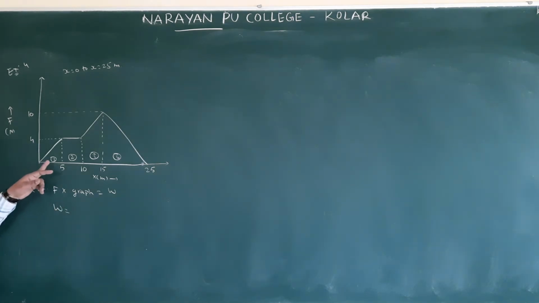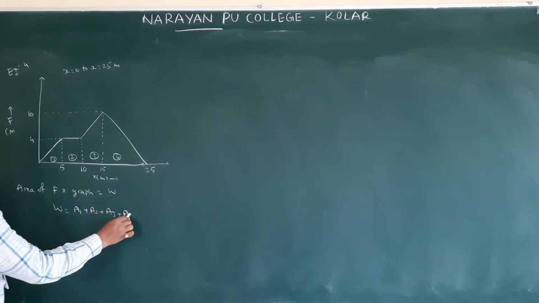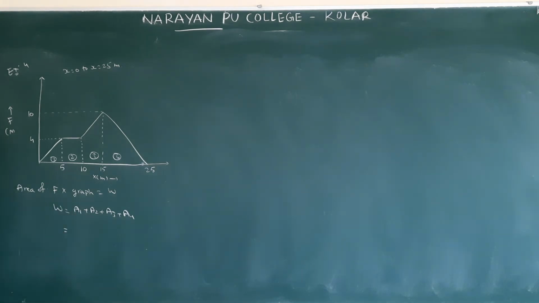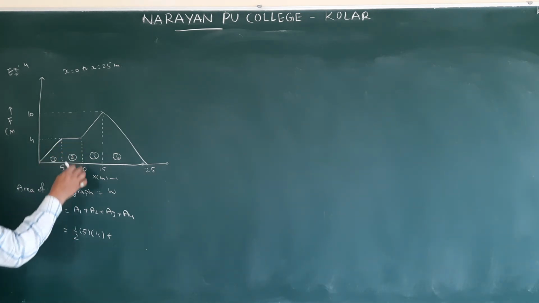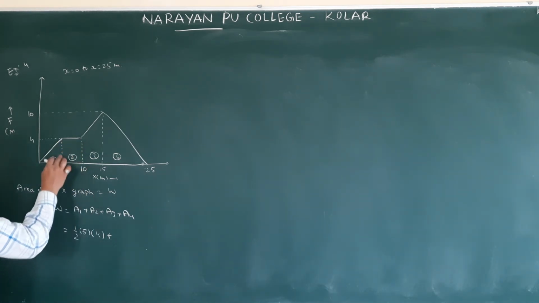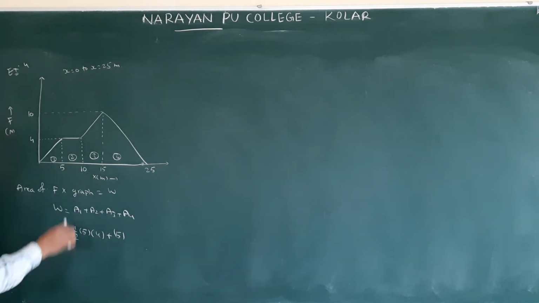In this, total 4 areas are there: area of first one, area of second one, area of third one, area of fourth one. So area A1 is a triangle shape. What is the formula? Area of the triangle is half of base into height. Base means 0 to 5. Height means this one, 0 to 4. Plus, this is like a rectangle, area of rectangle is length into breadth. Length means 5 to 10, how much? 5.